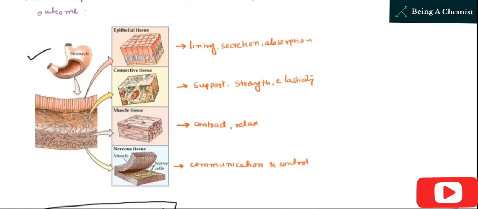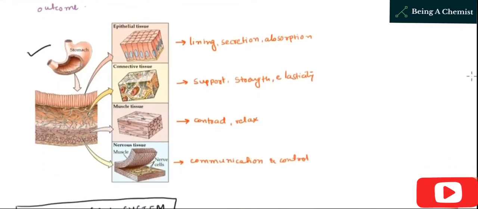That's why I said before that not only one cell is required to perform a specific function. Many cells combined together form tissue. As you can see here, epithelial tissue is the first layer, second is connective tissue, third is the muscle tissue layer, while last is the nervous tissue layer.